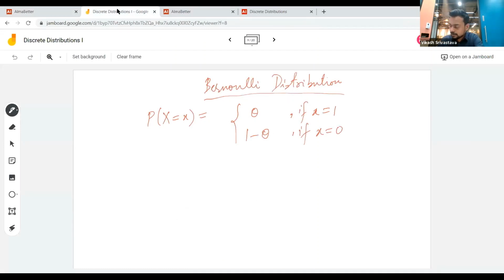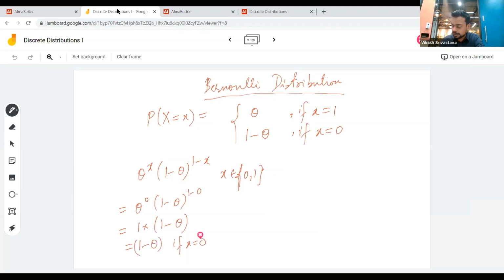Okay, so this is what we have, right? And x can of course take only two possible values. So when I'm writing curly braces, you know that our set only contains these two specific values. I've explained this concept in the last class, so I hope that should not be a problem. So let's plug x as 0. If I put x as 0, theta to the power 0, 1 minus theta to the power 1 minus 0, so this is essentially 1 times 1 minus theta, or I can simply say 1 minus theta if x is 0. So this is for x is equal to 0.